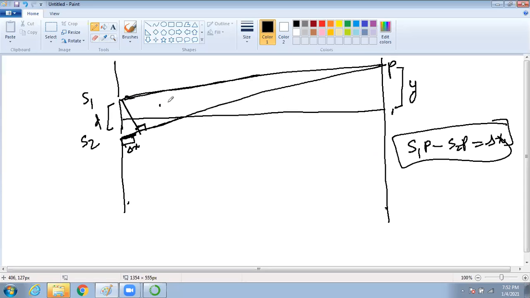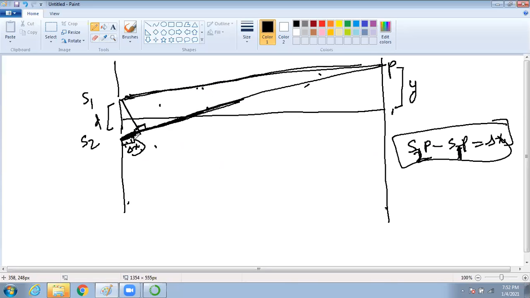Is S1P more or S2P more? S2P will be more, no? S2P minus S1P. This ray has traveled more distance than this ray. So the difference between these two will be this small distance.